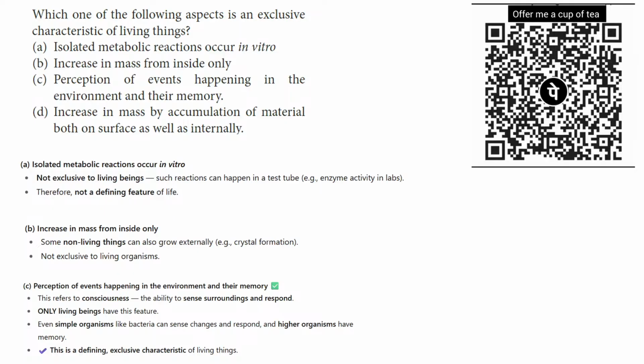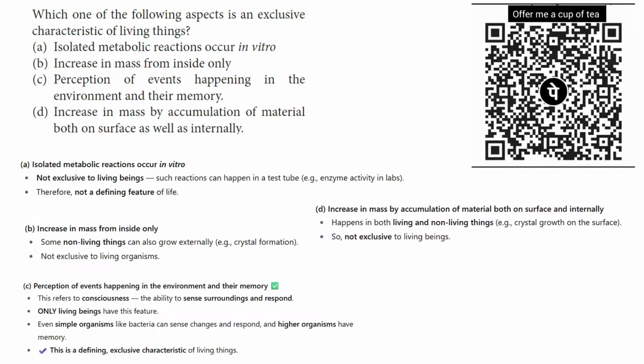So in this question, you have to find out the exclusive characteristics of living things. Only living things have memory and consciousness. That's why that is the exclusive characteristic or feature of living things. So next option D, increase in mass by accumulation of materials both on surfaces as well as internally.